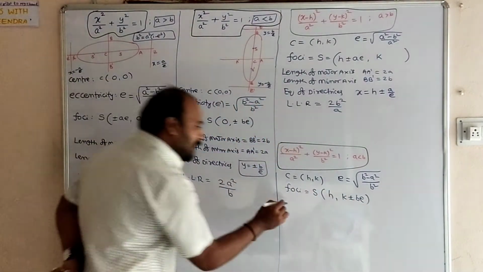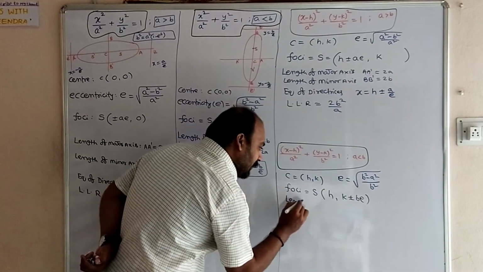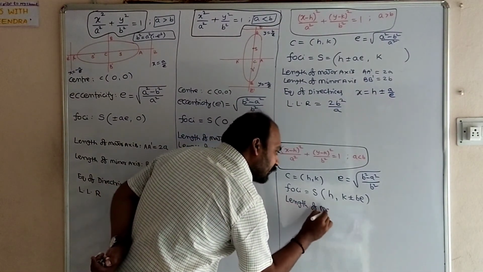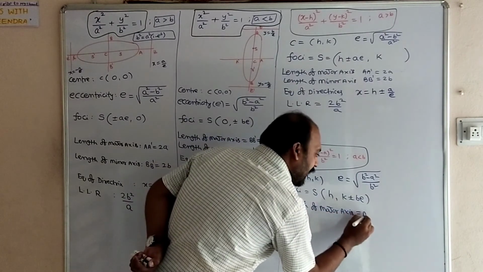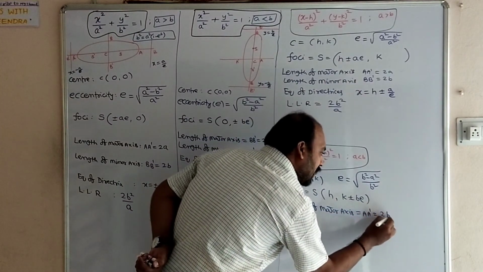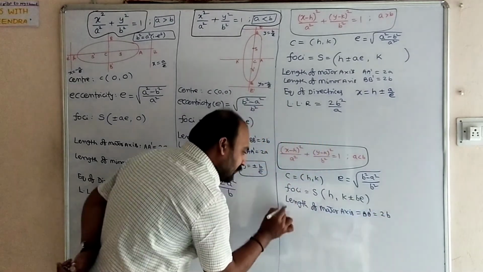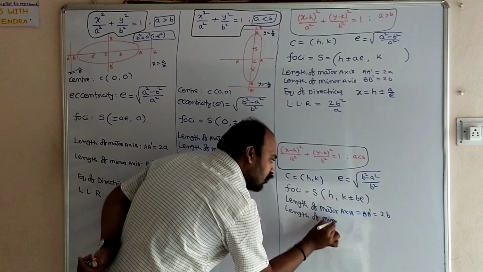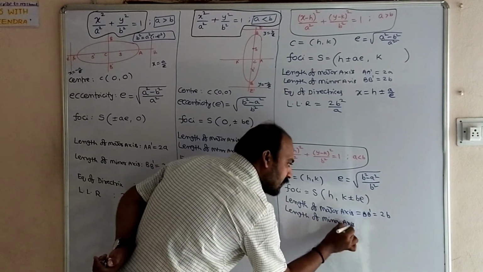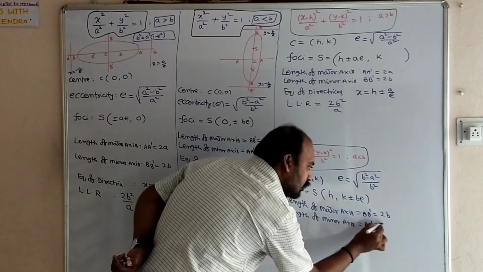Next, length of major axis, B dash which is equal to 2b. Length of minor axis, A dash which is equal to 2a.